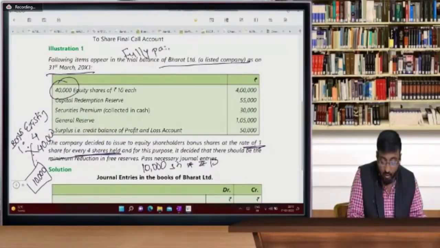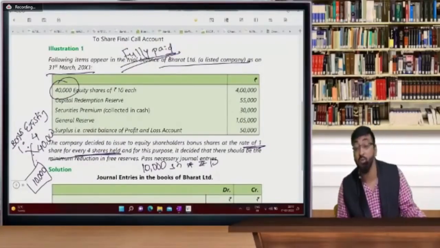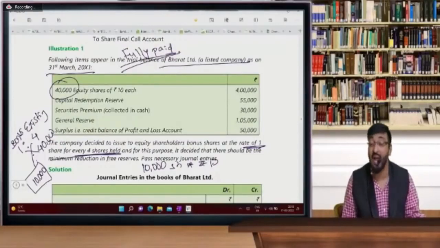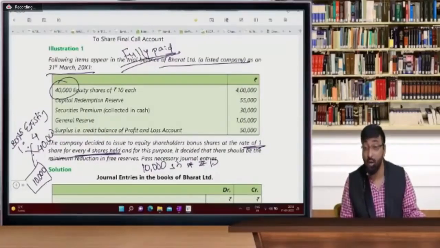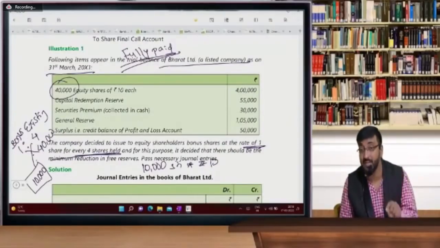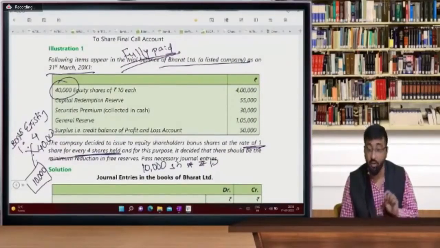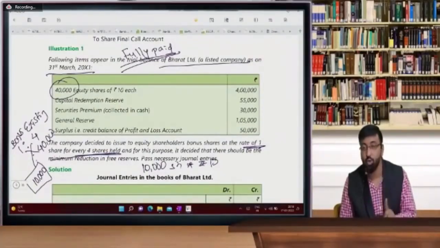So this question you can write on the question. Please have study material. Otherwise, at least have a hard copy of this. Please don't see it only on the page. You have to write all these things on the question. Everything that I'm writing on the question, you have to write it. So please make sure that at least you have study material, or if you don't have study material, please take printouts of these questions.